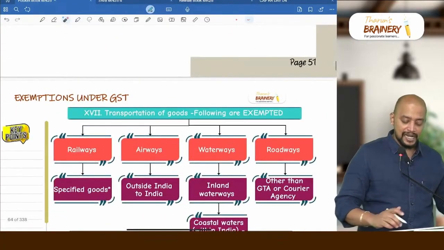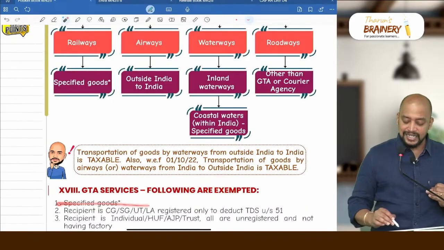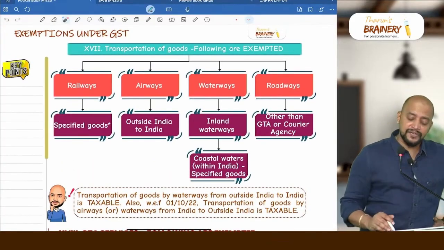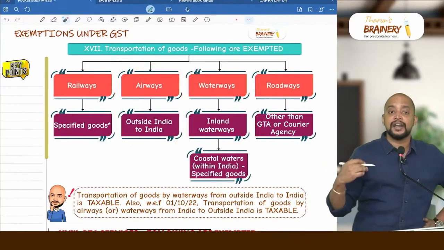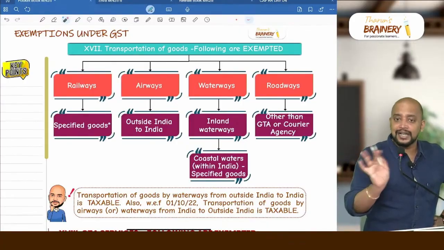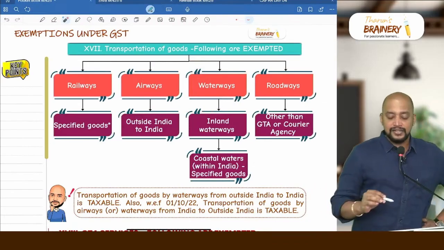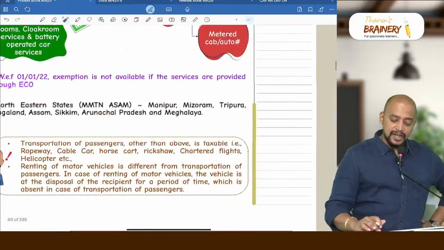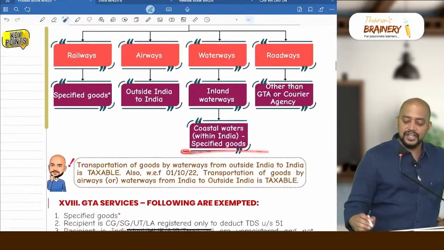These are the 6 goods, if transported by railways, waterways, coastal waters within India, or GTA. Okay. Then when it comes to airways, for railways other than this we don't have any exemption. For airways only one exemption: transportation of goods from where to where? Outside India to India, that is exempted. India to outside India is not exempted. When it comes to waterways, inland waters is exempted. Inland waters means national waterways. So goods also exempted, passengers also, inland waters is exempted. Coastal waters within India only specified goods.